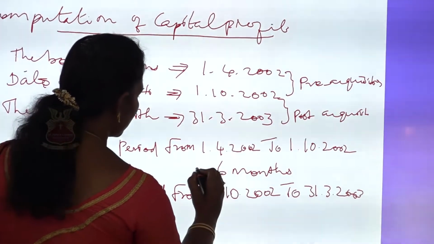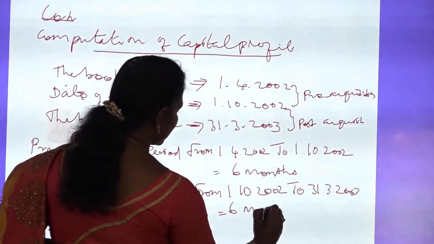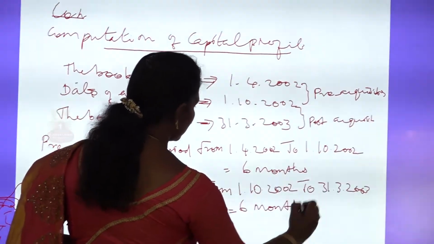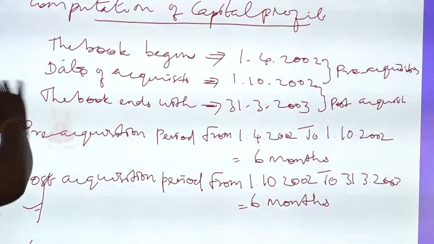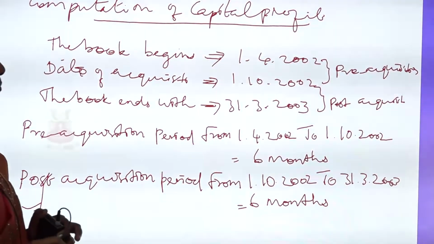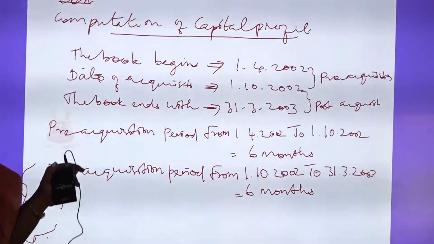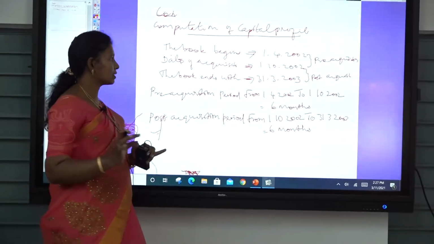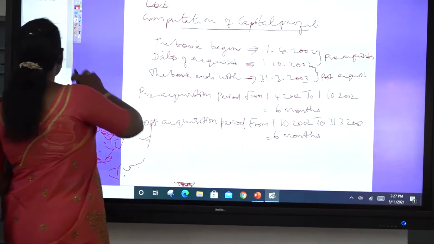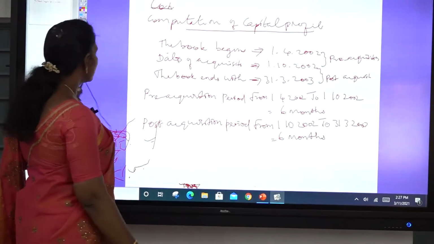So here also 6 months. So we have found the pre-acquisition period and post-acquisition period: the pre-acquisition period has 6 months and the post-acquisition period has 6 months. And the next step is to calculate the profit.